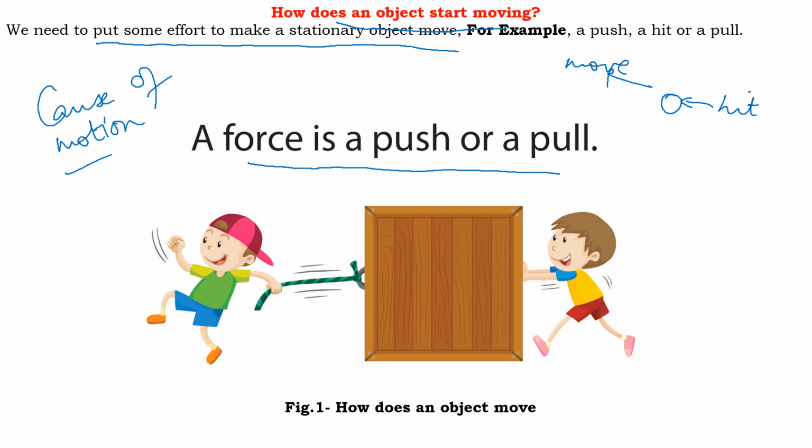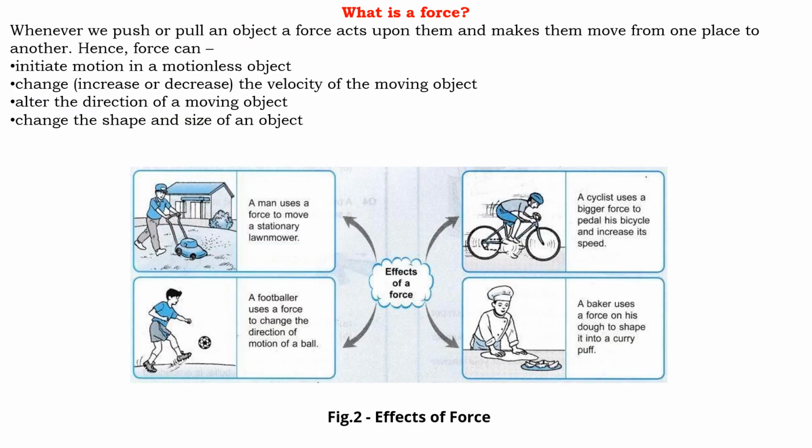Now if you see here, what is this boy doing? He is pushing the box and he is pulling the box. In both cases, the box will show movement. It will move, isn't it? So now what is a force?